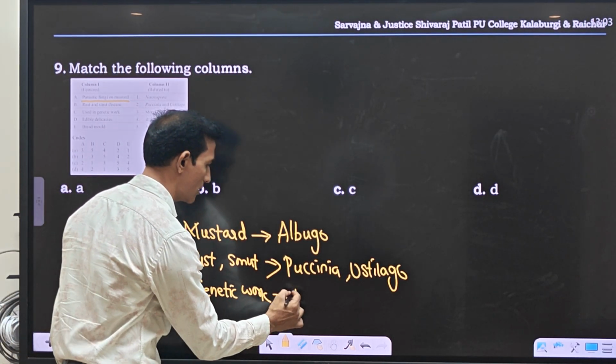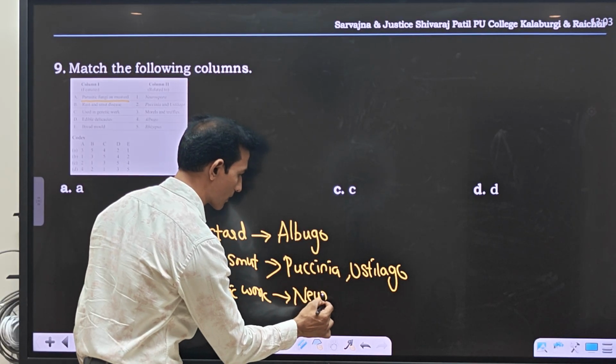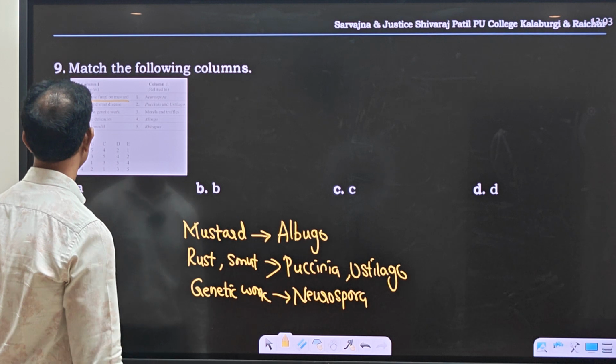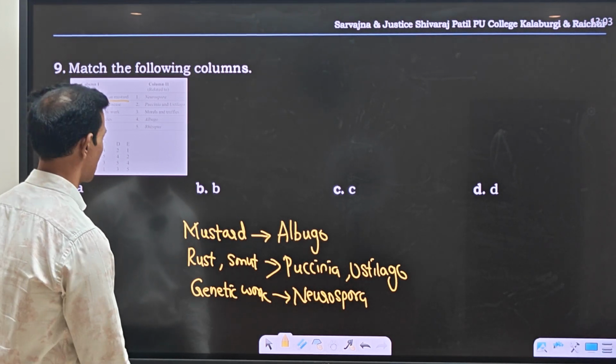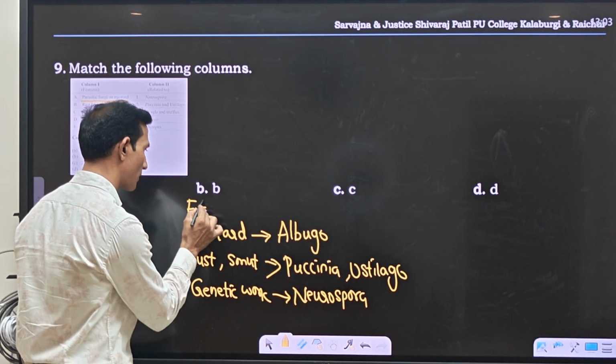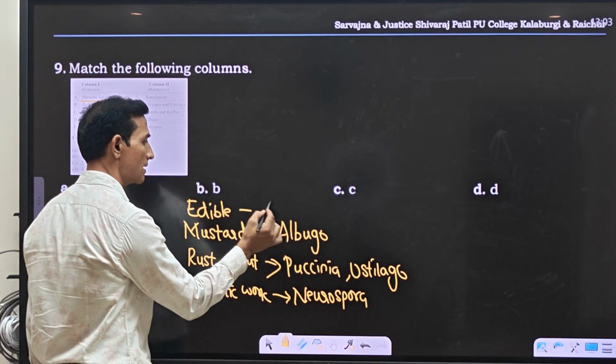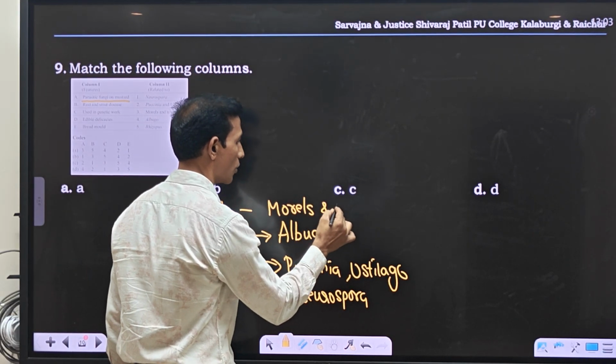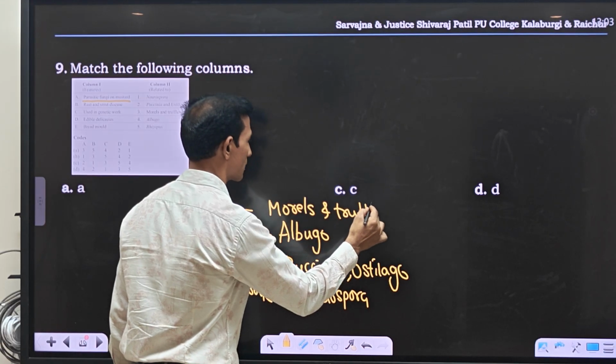Edible delicacies are morels and truffles.